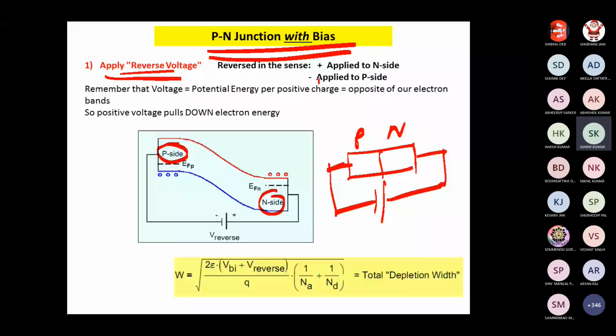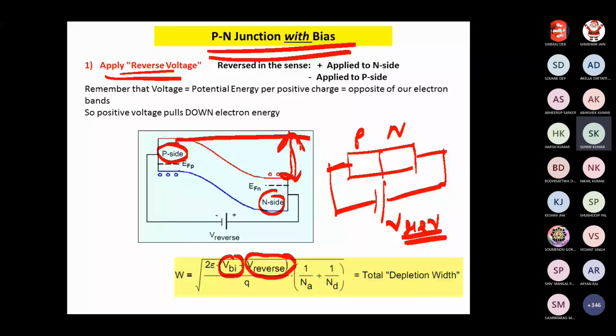That means your energy barrier will increase. Previously the barrier was VBI. Now you are applying reverse bias voltage, V reverse. So the barrier will further increase in reverse bias.